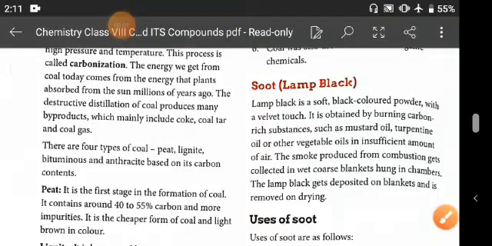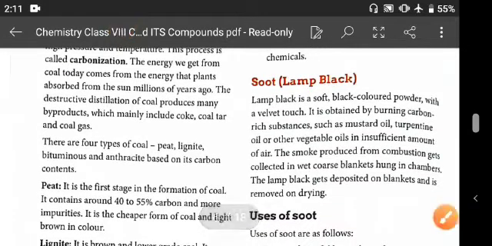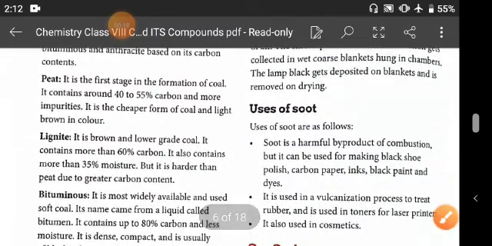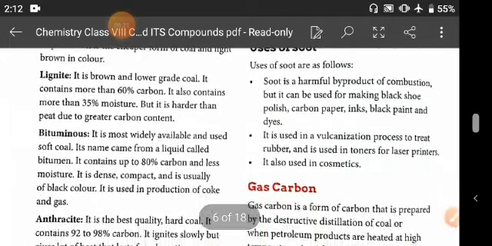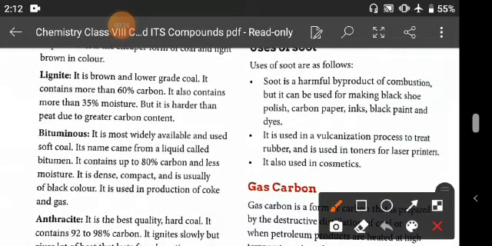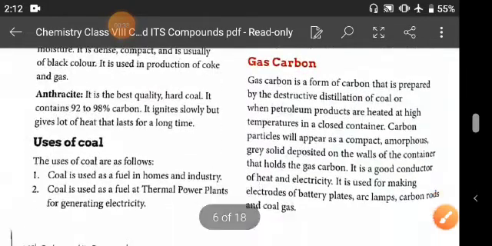How are you all? Students, in our previous video we had discussed the crystalline and amorphous forms of carbon, and today we will continue with the forms of carbon, starting with soot, that is called lamp black. About it we had studied, and its uses are in the vulcanization process and for black shoe polish, carbon papers, ink, black paint, etc. And today we will discuss gas carbon.